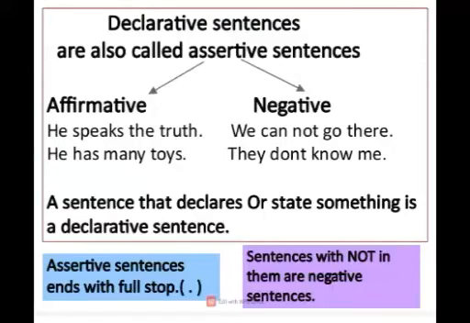These are examples of affirmative sentences. We cannot go there. They don't know me. These are negative statements. Sentences with not in them are called negative statements. So, declarative sentences are divided further into 2 parts, affirmative and negative.